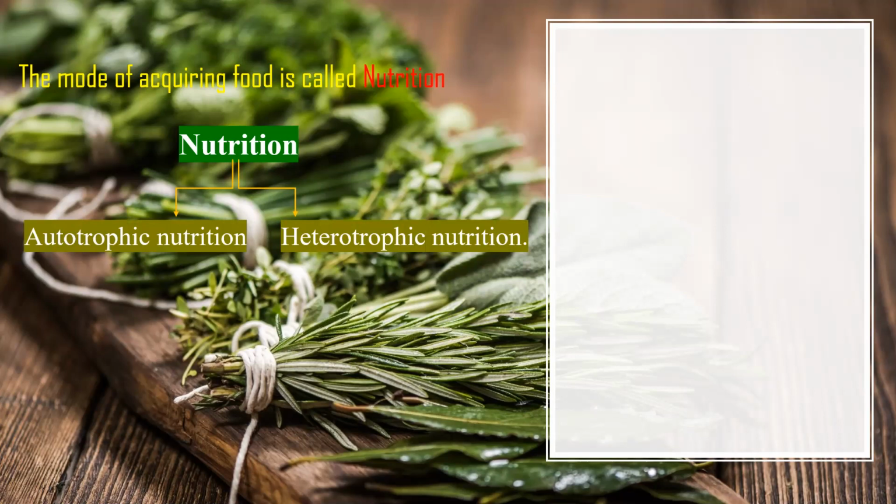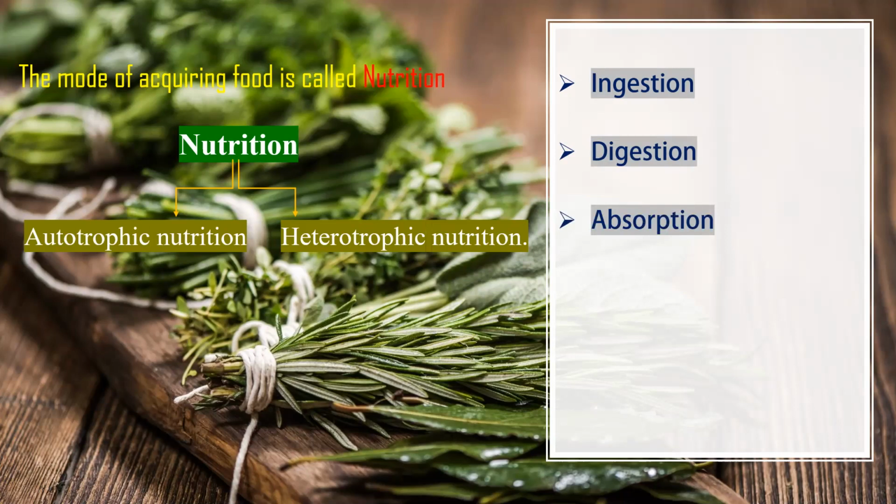Then what about heterotrophic nutrition? Heterotrophic nutrition means the organisms depend upon other organisms for their food materials. In the heterotrophic nutrition process, there are a few steps. The first one is ingestion, the second is digestion, the third is absorption, the fourth is transportation, and the fifth is respiration. These are the 5 steps involved in heterotrophic nutrition.